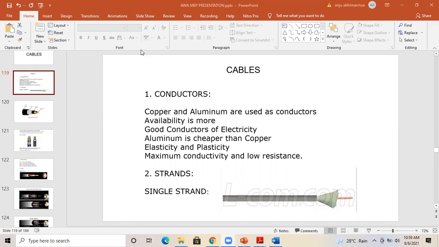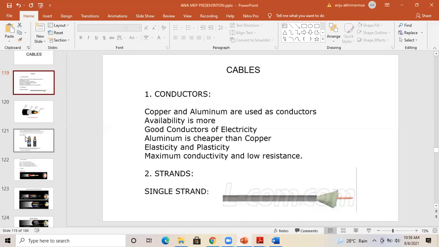Skin effect means the tendency of the alternating current to flow to the surface. If there is only one conductor, a single stranded conductor, there are no nearby conductors to share the current, so there will be more loss if you use a single stranded conductor for alternating current. That is why we are taking multi-stranded conductors.